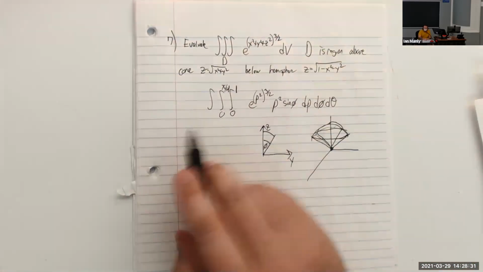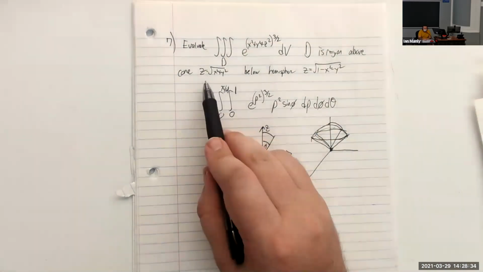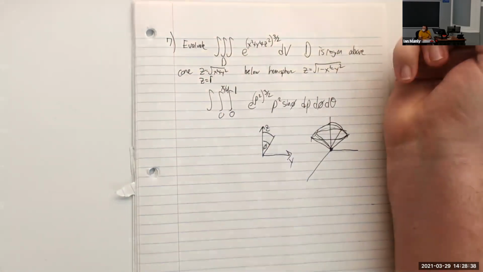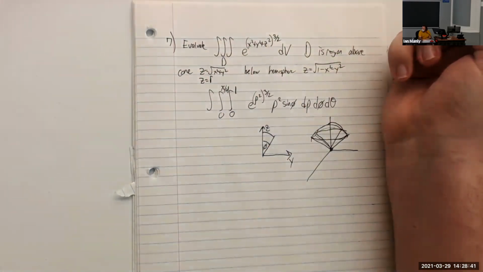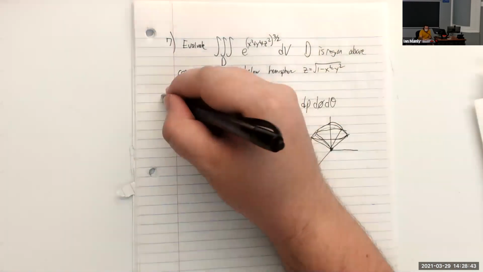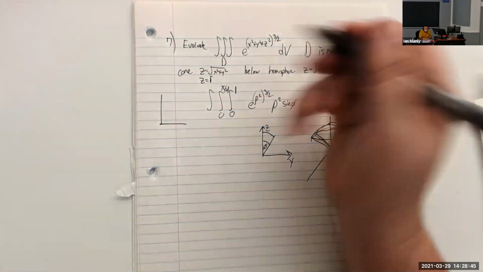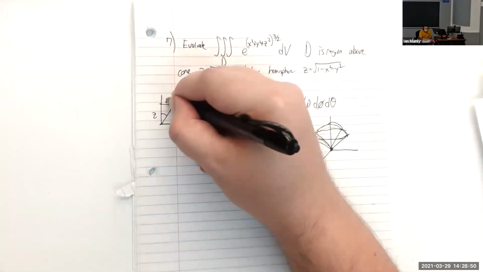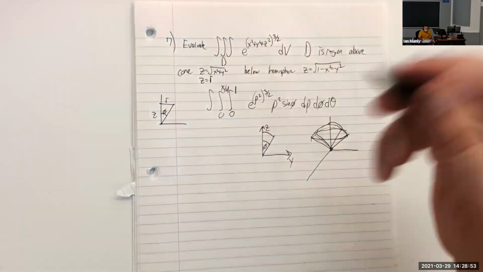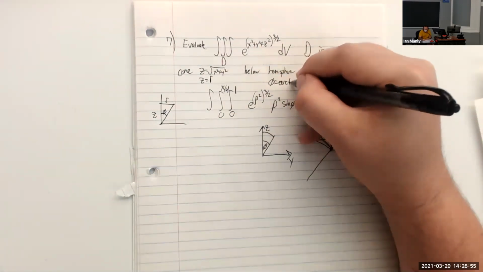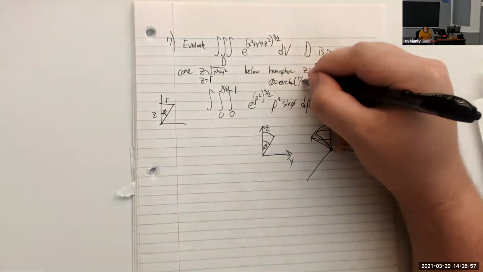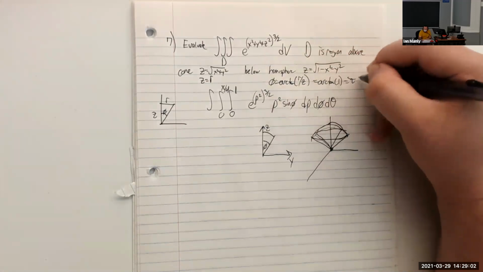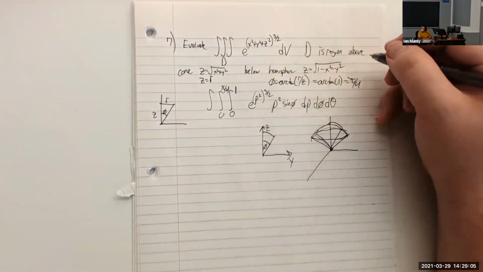And what if we didn't know that? How did we get pi over 4 from this? Well, z is equal to r right here. All right. And then let's see. I always mess up which arc function this is. So we have z and r. So phi is going to be arctangent of r over z. And since they're the same, this will be arctangent of 1, which is pi over 4.